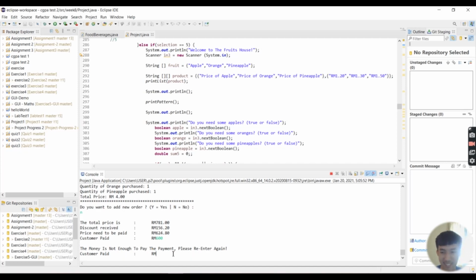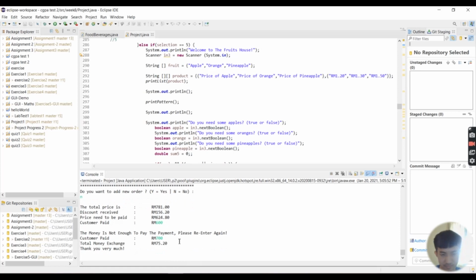So this time the customer has learned their lesson and inputs the correct amount. For this case, the customer entered 700 ringgit. As you can see, the customer has paid enough for this order.